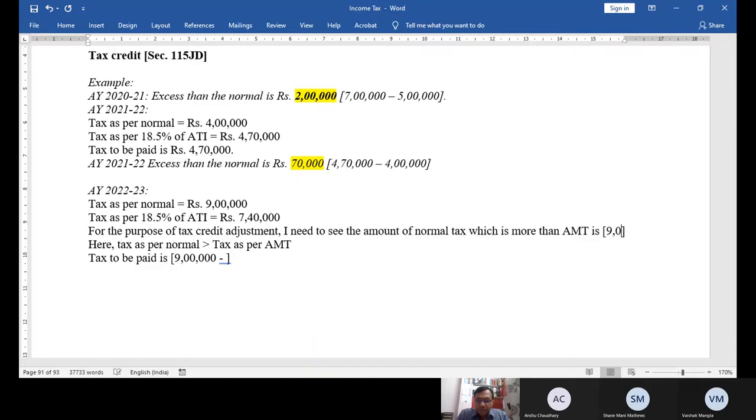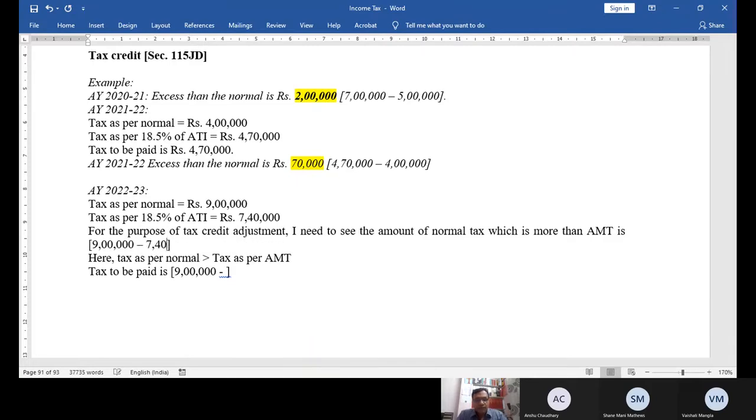Tax as per normal is 9 lakh minus 7 lakh 40. By how much is it more? 1 lakh 60. Government says credit till 1 lakh 60 is allowed, because tax can never go below AMT in any year. So your tax as per normal is more than AMT by rupees 1 lakh 60, and government says this credit you please adjust. Out of how much? Out of rupees 2 lakh. So for assessment year 2021, when I paid 2 lakh extra, I can adjust for the time being only 1 lakh 60,000. This is the point.